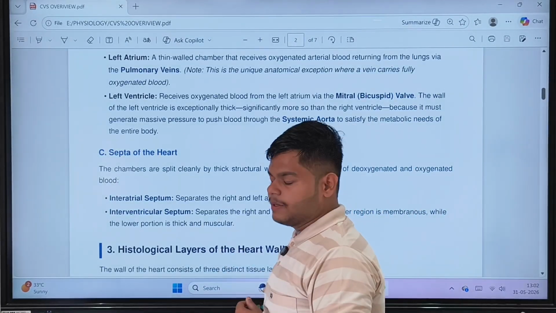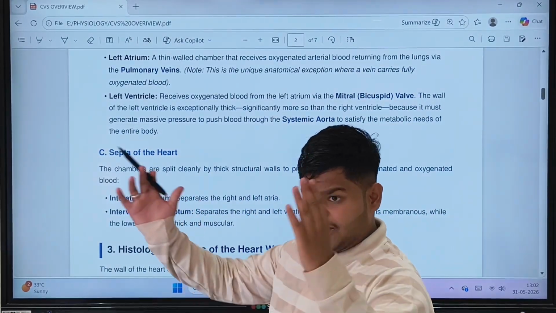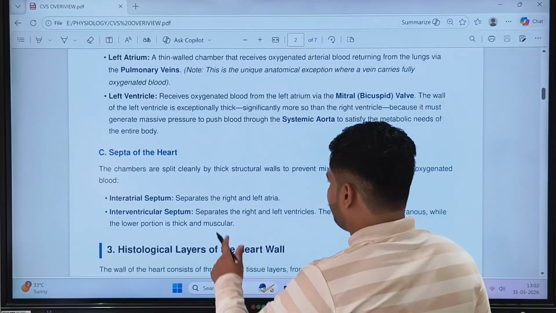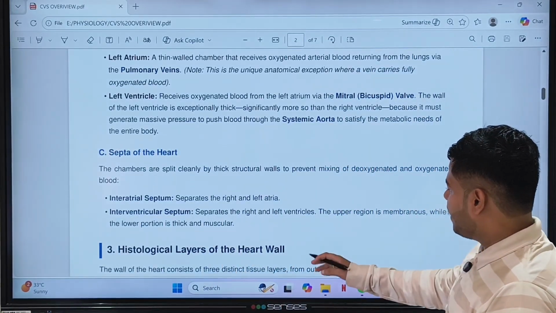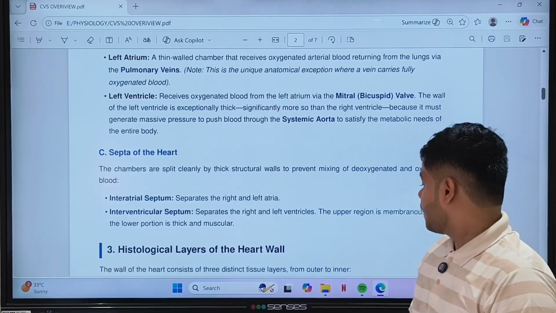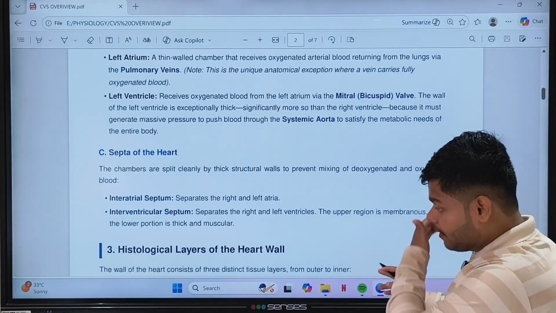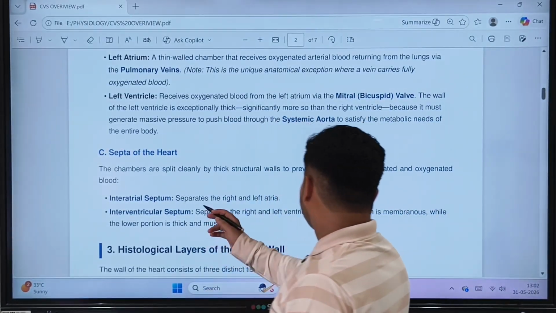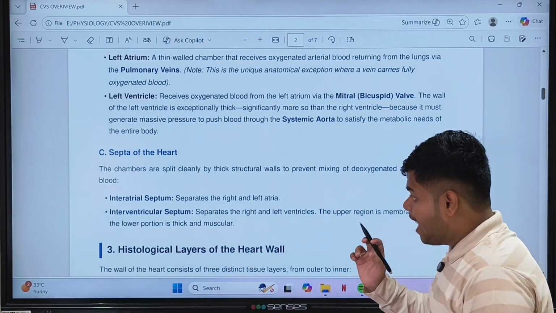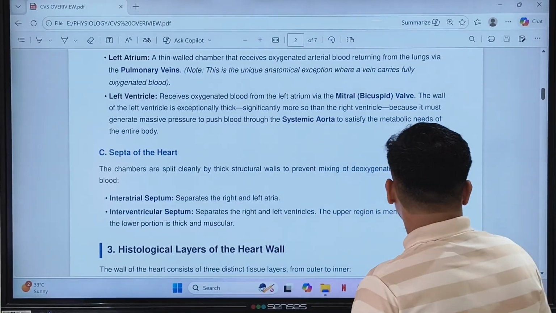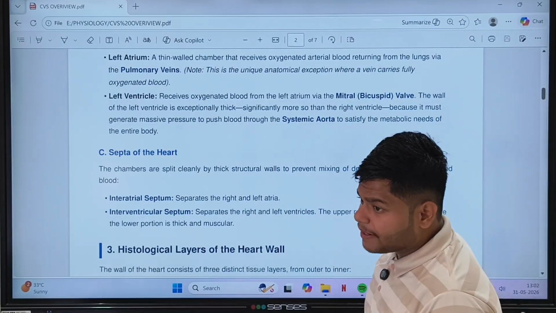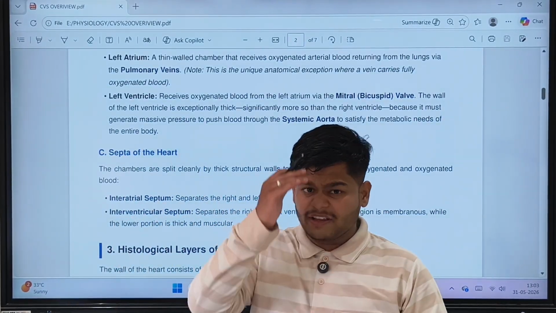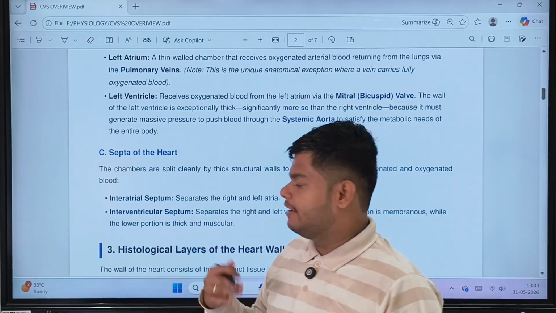Now the interatrial septum is present between the right and left atria, which separates the right and left atria. The interventricular septum separates the right and left ventricles. The upper region is membranous while the lower portion is thick and muscular. Means the interatrial septum is a membranous septum and the interventricular septum is a muscular septum. There is also the atrioventricular septum between the atria and ventricles of the respective sides, right and left.